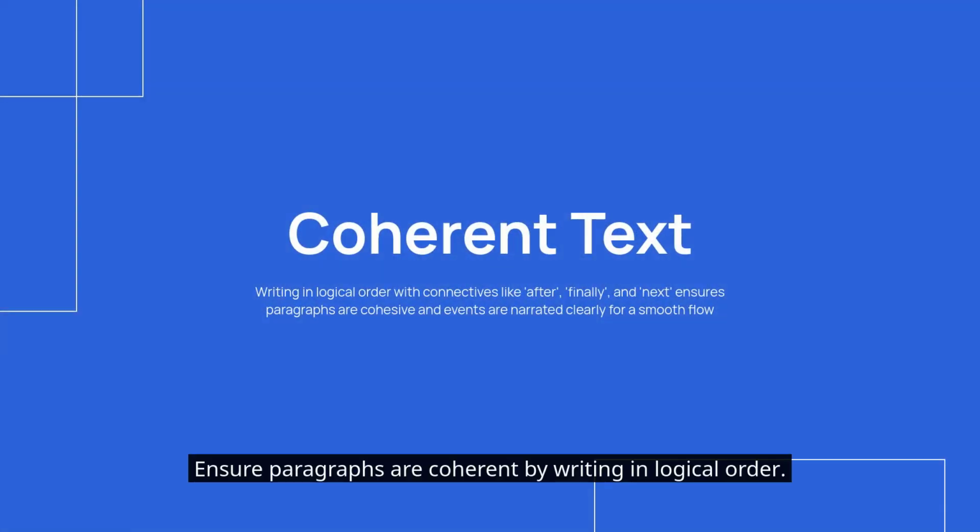Ensure paragraphs are coherent by writing in logical order. Use connectives like after, finally, and next. Chronological order helps in narrating events clearly. Connectives ensure sentences flow smoothly. This aids in creating a cohesive narrative.